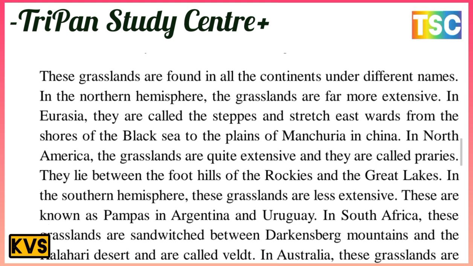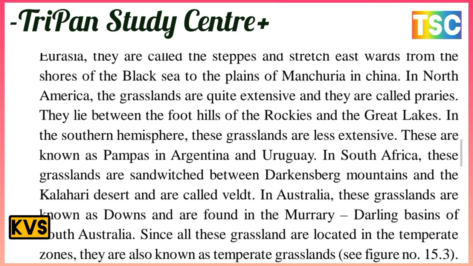In the southern hemisphere, these grasslands are less extensive, and they are known as the Pampas in Argentina and the Veld in Southern Africa, and these grasslands are sandwiched between the Drakensberg mountains and the Kalahari Desert. In Australia, these grasslands are known as the Downs, and they lie in the Murray-Darling basin of South Australia.